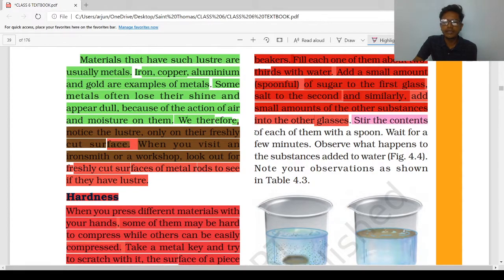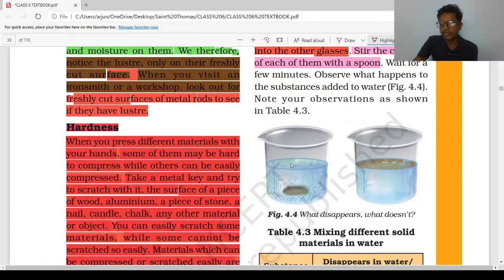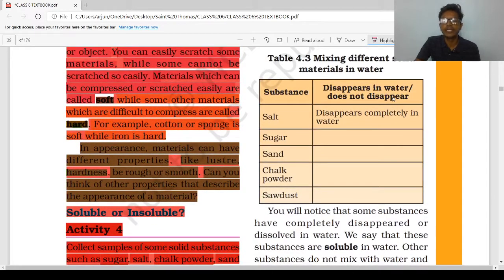Stir the contents of each with a spoon. You have to first take a beaker, add 2/3 water, then add the substances, and then stir it well. Wait for a few minutes. Now give some time to the solution which you have made. Observe what happened to the substance added to the water. Here in the table you can see a list of substances, and you have to write which substance disappears in the water and which does not disappear in the water.